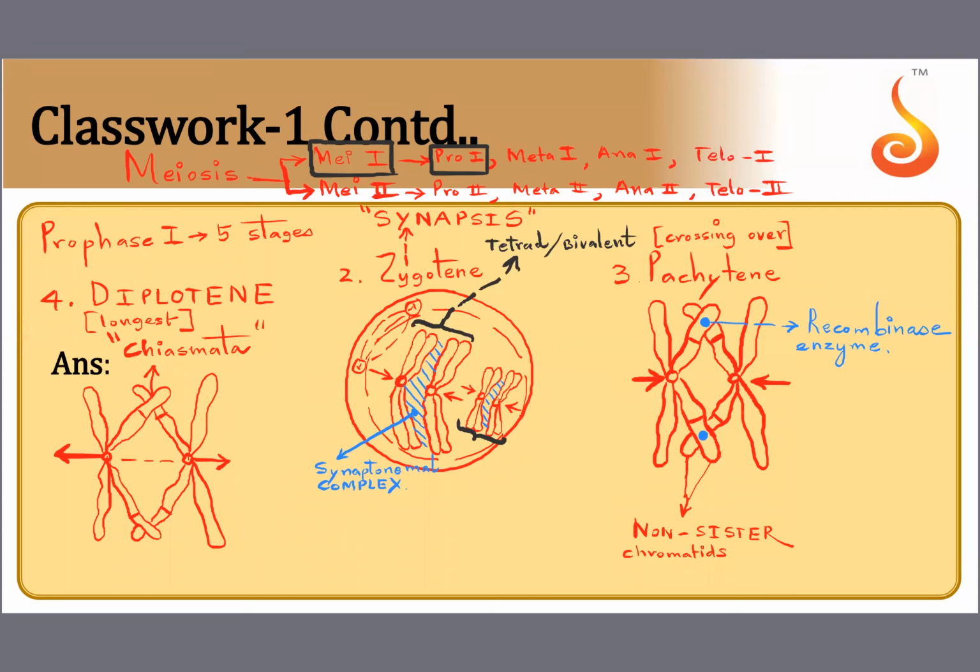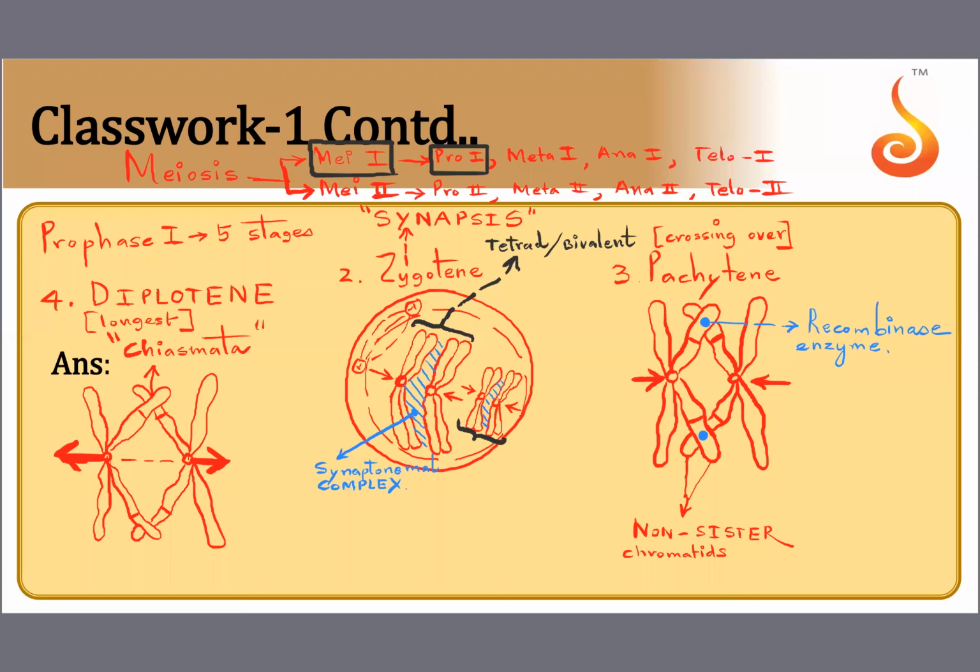But now they have started repelling away from each other. There is repulsion of chromosomes, and as a result, there is a space created between them. There you can see the points where they underwent crossing over. Those points of crossing over are called chiasmata.